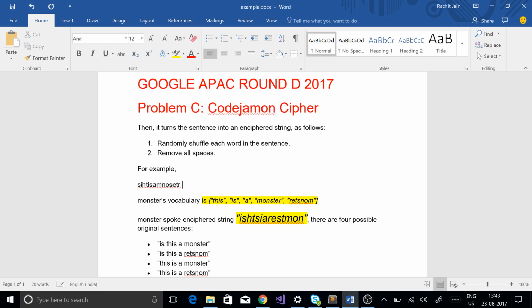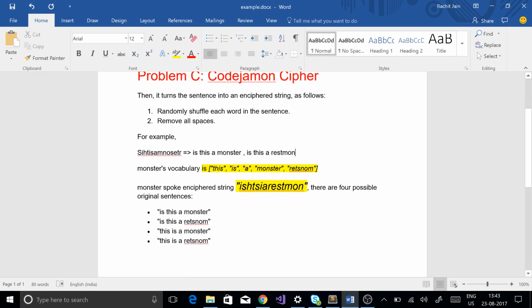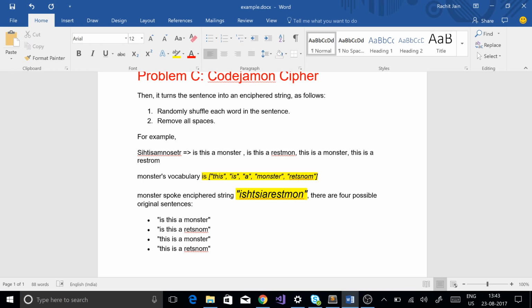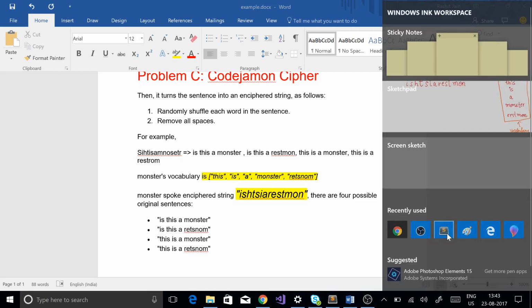So this can also correspond to is this a monster, or is this a rest man? So basically this is the question that we will be doing. Now let's get started.